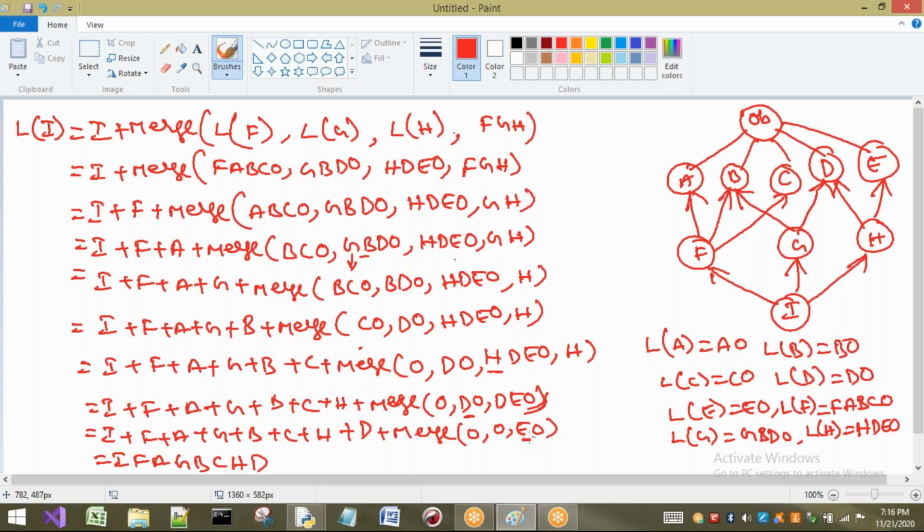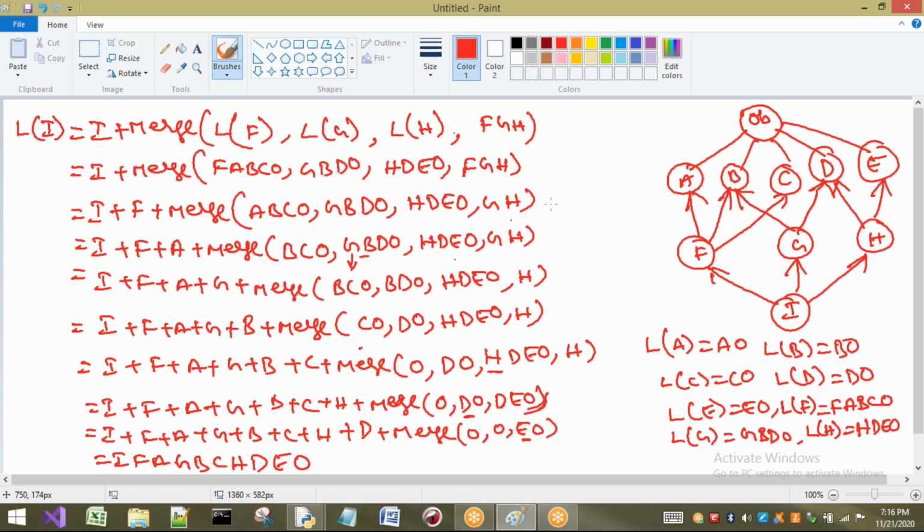Next, come to E. E is in the head part. It is not present in any other list, so I have to consider E. Now only object is remaining, so last I have to consider object. So what is the order? IFA, GBC, HDE, object.